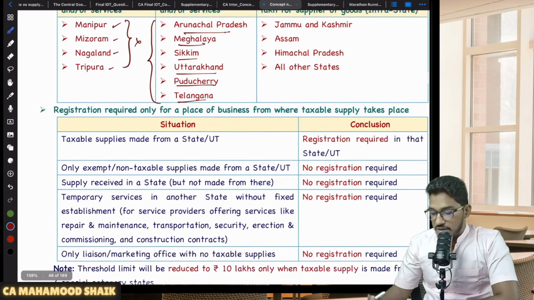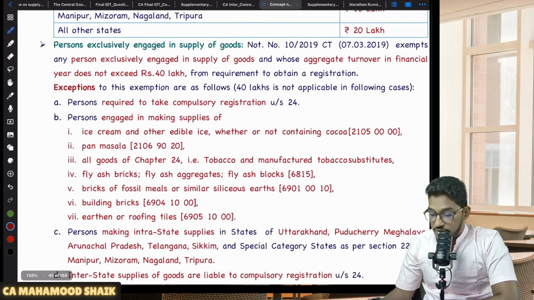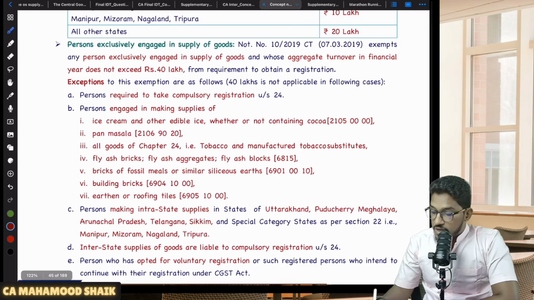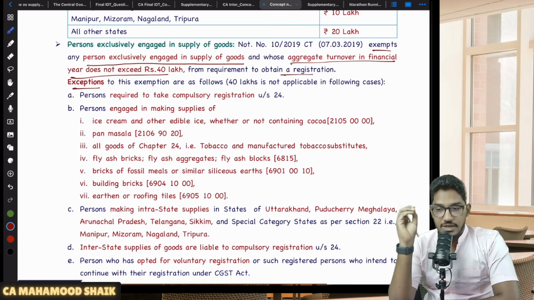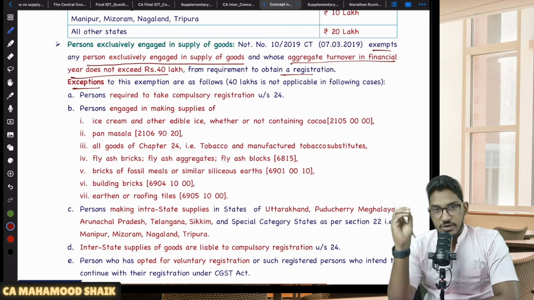So if you come back to the material here, let us see when I can't enjoy that enhanced threshold limit of 40 lakh rupees. If you read it, as per the notification, it exempts any person exclusively engaged in supply of goods and whose aggregate turnover in the financial year does not exceed 40 lakh rupees. They are not liable for registration. But however, there are some exceptions. That means even though you are exclusively engaged in supply of goods, in some cases, they will not let you enjoy that enhanced threshold limit of 40. Your applicable threshold limit will be restricted only to 20.